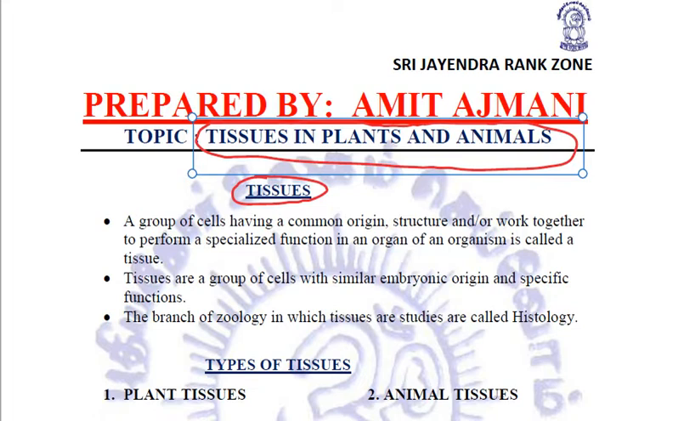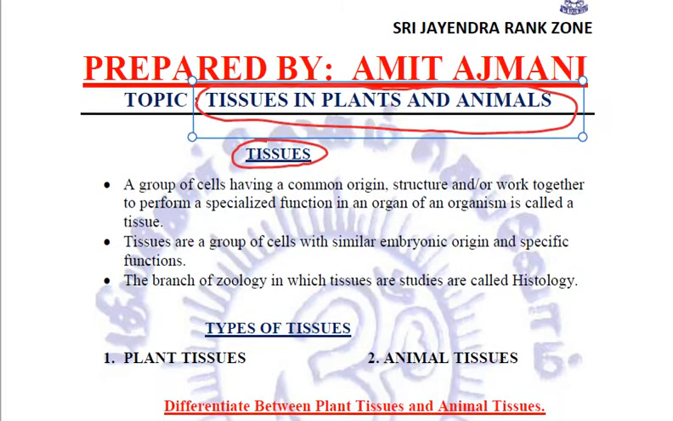So ready to start the show? Let's start. What are tissues? A group of cells having a common origin, a common structure, and working together to perform a specialized function in an organ of an organism. That group of cells is termed as tissue.